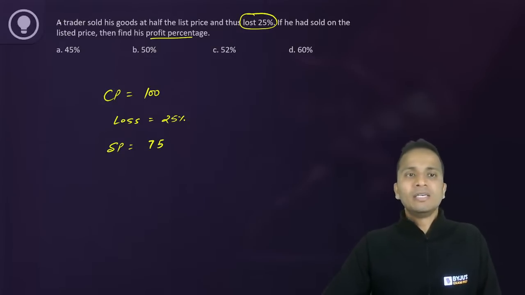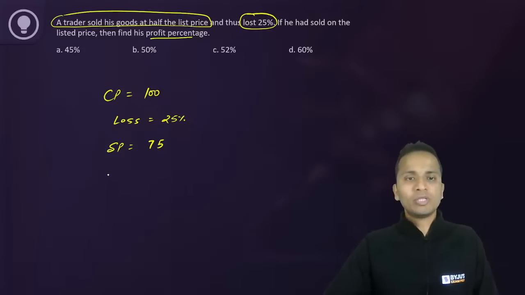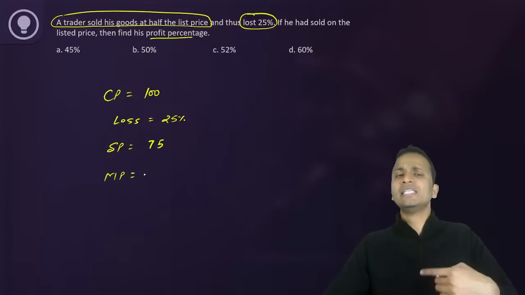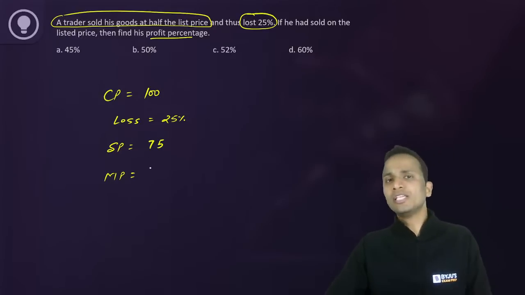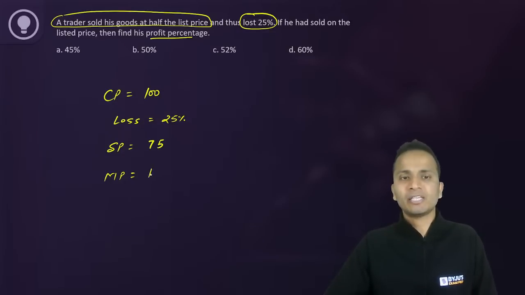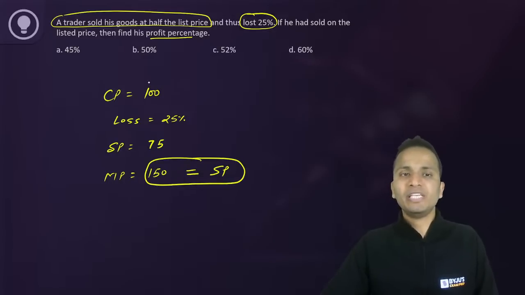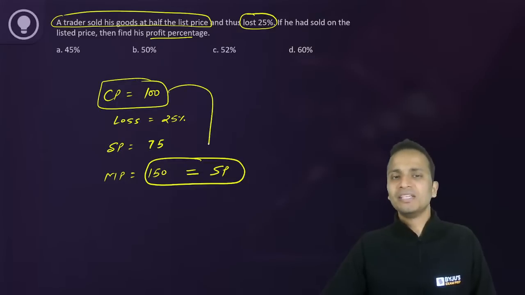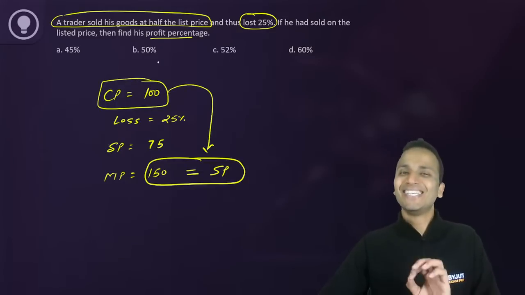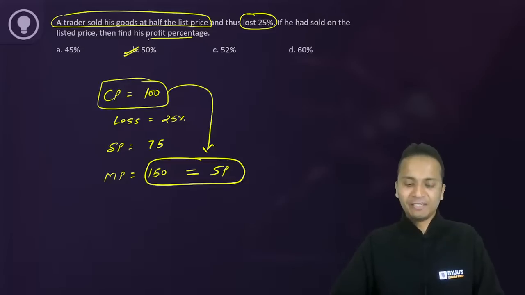Then a trader sold his goods at half the list price. So the list price or the mark price is double the selling price because he's selling at half the list price. So the list price should be 150. So this is the mark price. Now if he had sold on the list price, that means 150 will become the selling price. So if new selling price is 150 and the cost price is 100, then the profit percentage is 50%.